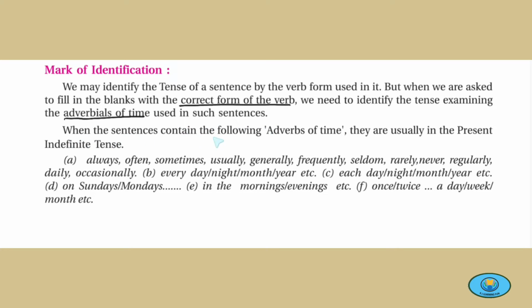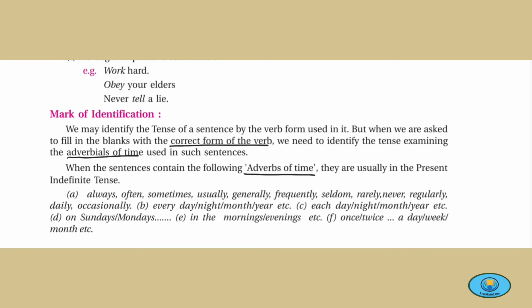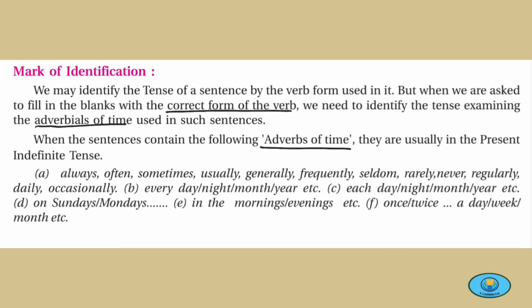When the sentences contain the following adverbs of time, they are usually in the present indefinite tense. So students, remember, whenever you see the following adverbs of time in a sentence, then decide the particular sentence will be written in the present indefinite tense. And these adverbs of time are always, often, sometimes, usually, generally, frequently, seldom, rarely, never, regularly, daily, occasionally, every day, every night, every month, every year, etc. Or each day, each night, each month, each year, etc.